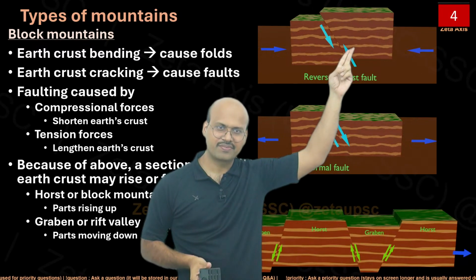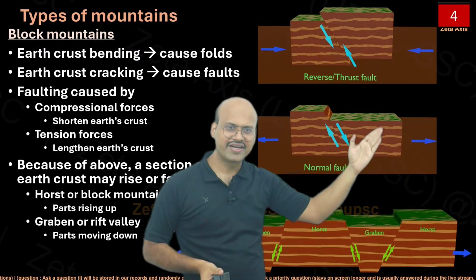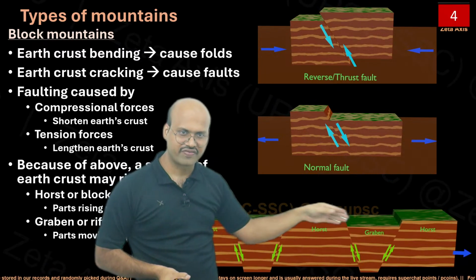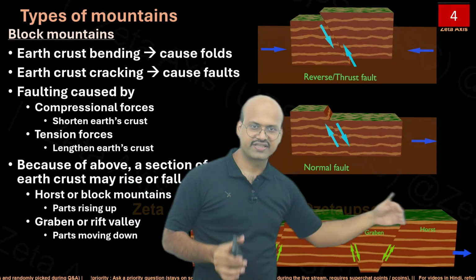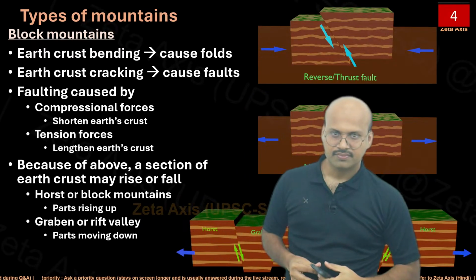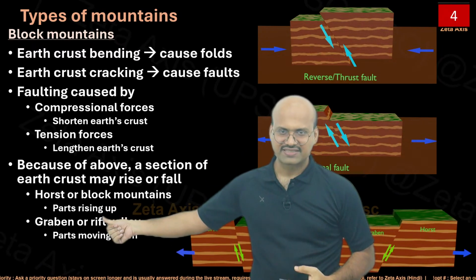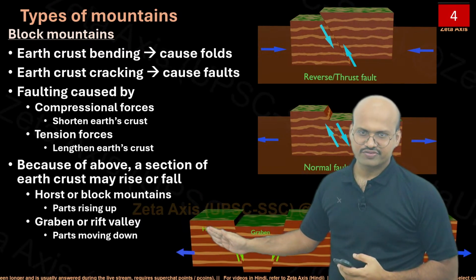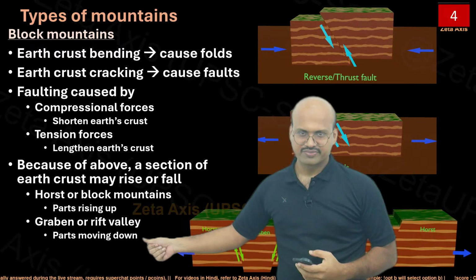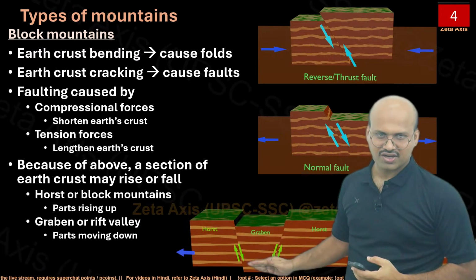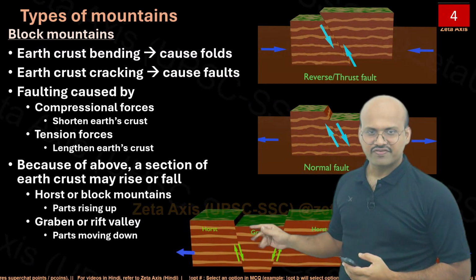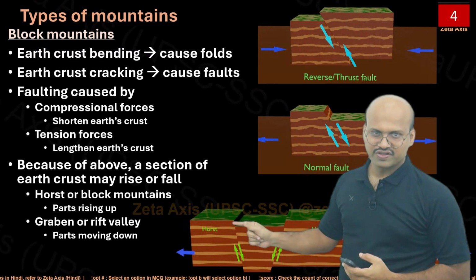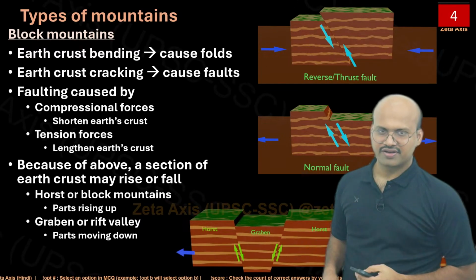So here it is rising up. This is called a reverse or thrust fault. Here it is going down. It is called a normal fault. Here we are seeing an example of a normal fault, where this part, the graben, is moving down while the horsts remain at their location. Here we can see horsts or block mountains, parts rising up. Because it is a tensional force, it is not rising up, it is stationary at its position. Graben or rift valley, parts moving down. So here the graben is moving down, and because of that, we are getting the mountain-like structure. If you are located in this valley, you will feel that this is a long mountain.